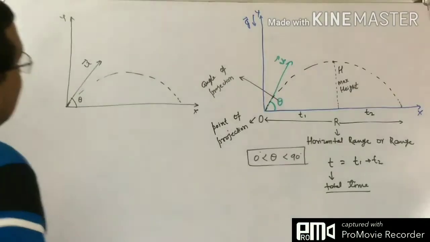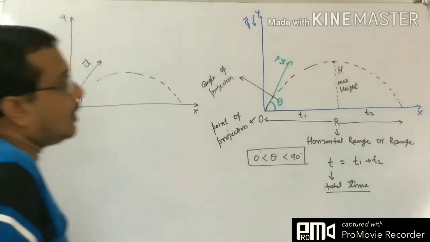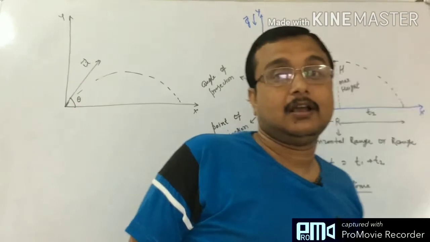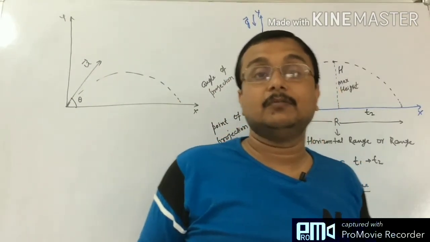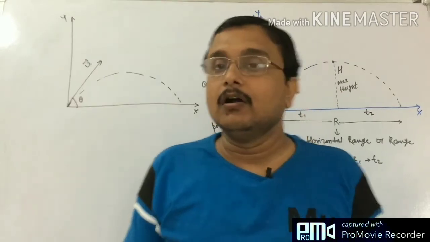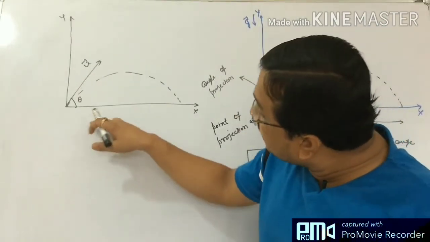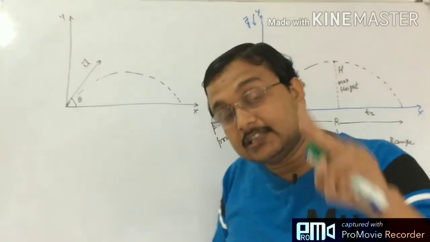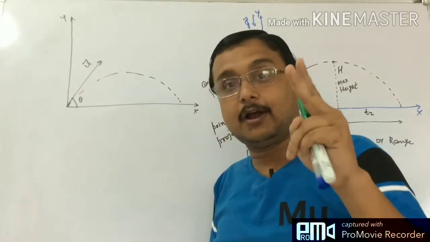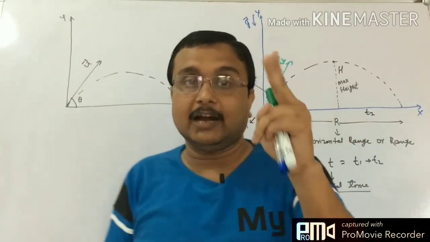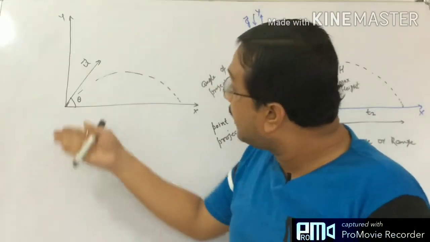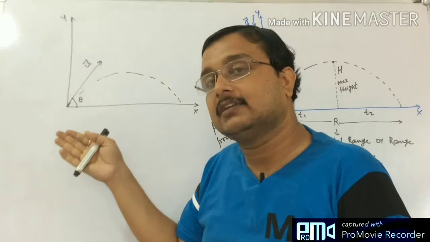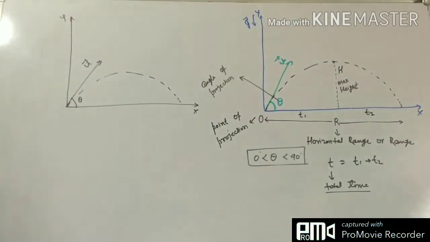So what concept do we have to apply to learn this motion? That will be included when we derive the equations of motion for projectile motion. This is the combination of two axes. Two dimensional motion means two axes are required to discuss the motion of a particle. For that purpose, we have to write the equations separately on the x and y axes.